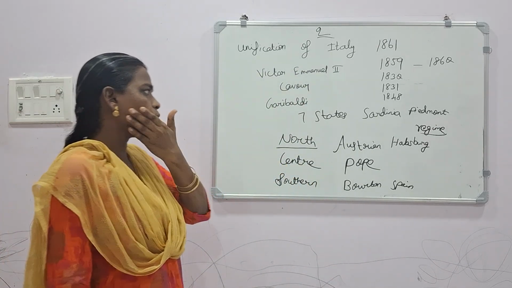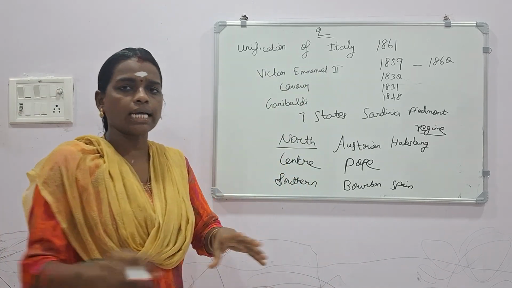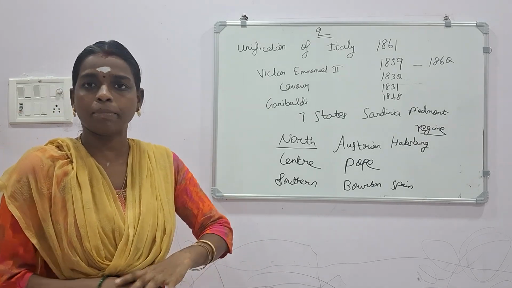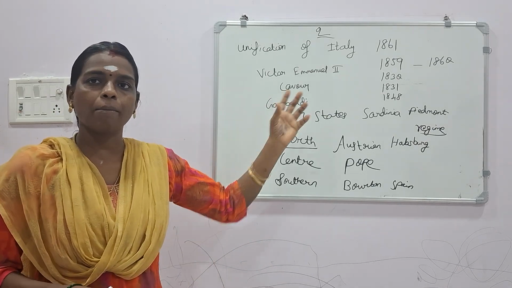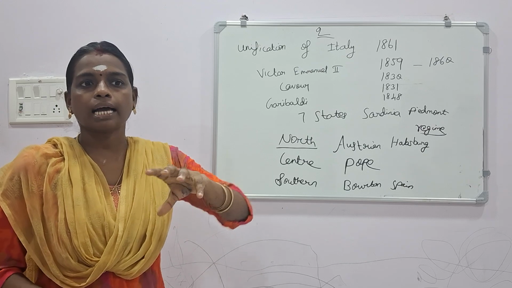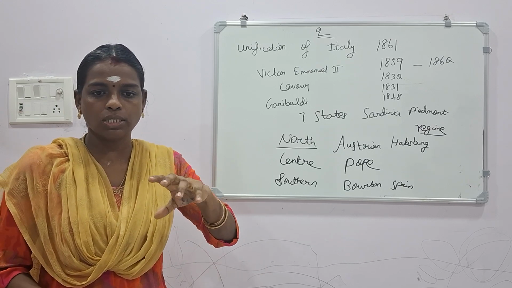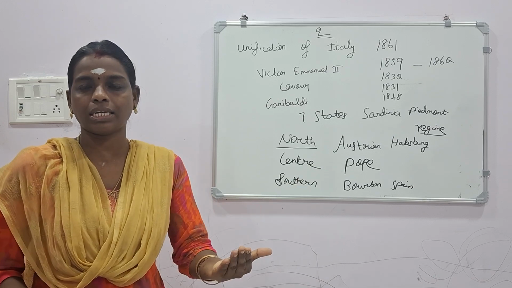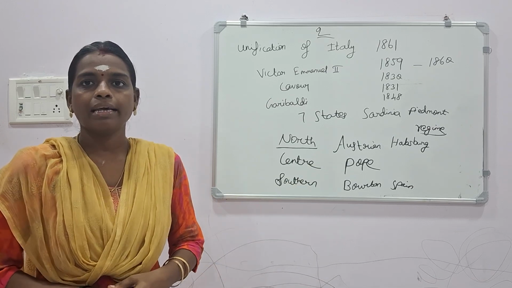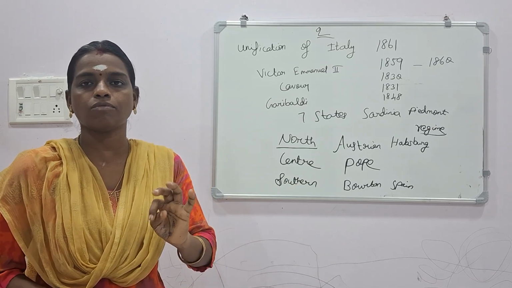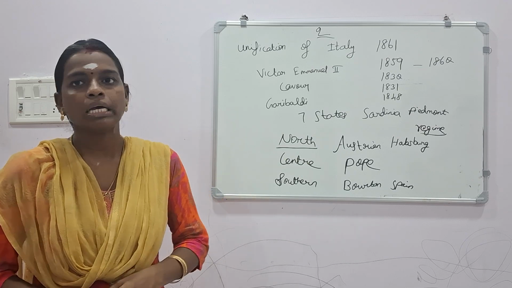So, actually the people were scattered and they were ruled under many dynasties. Before the formation of Italy, it was scattered, and every place was under the control of a different dynasty.